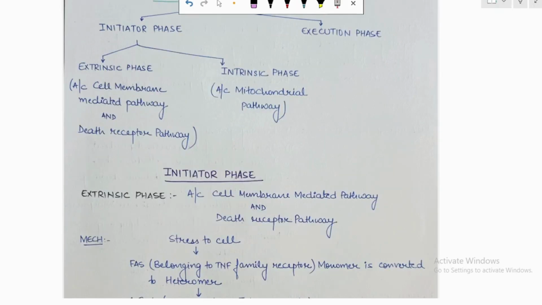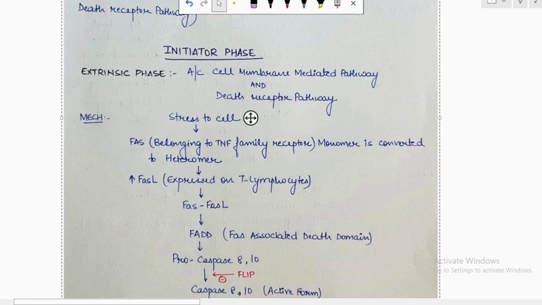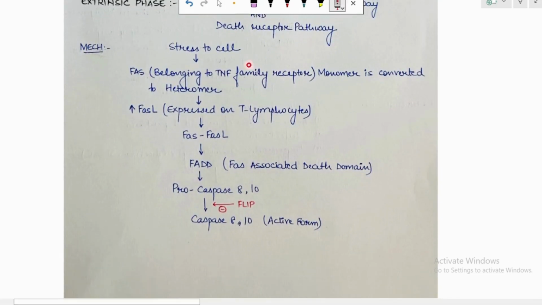So, how to write it if the question is asked, starting with the initiator phase that has the extrinsic phase. The extrinsic phase is also known as the cell membrane mediated pathway or the death receptor pathway. How it happens: whenever there is stress to the cell, the Fas receptors that belong to the TNF receptor family, which are monomers in the original form, will get converted into heteromers, and there is increased expression of the Fas ligands that are expressed on T lymphocytes.